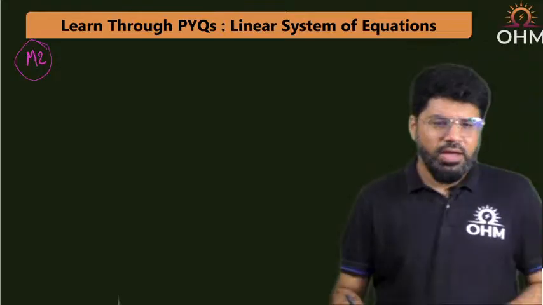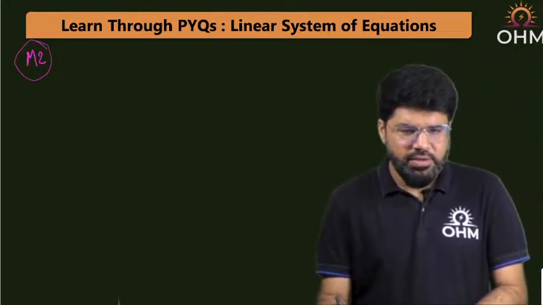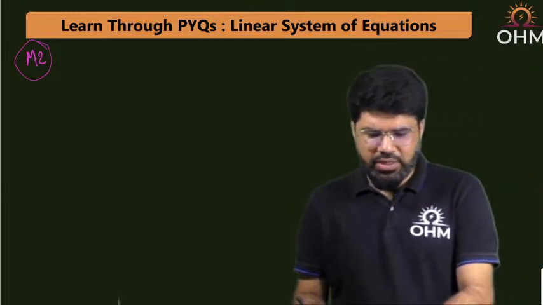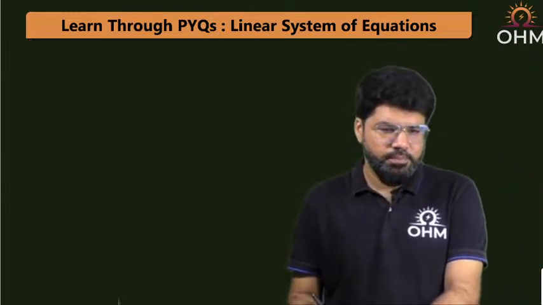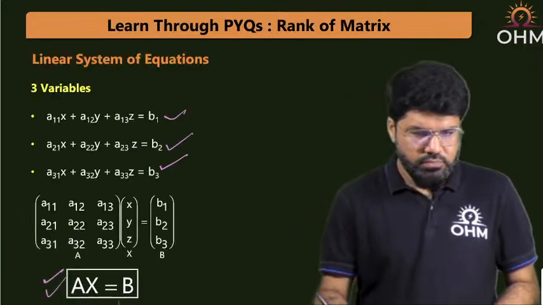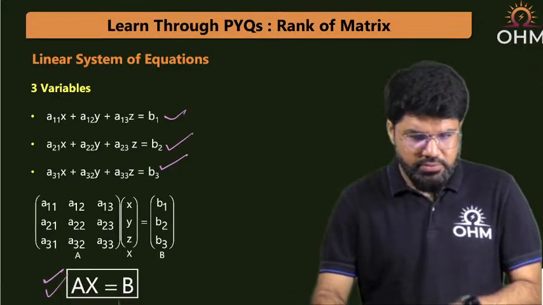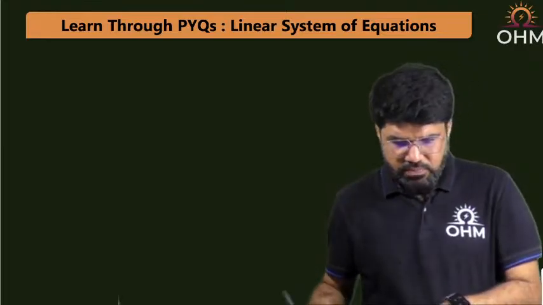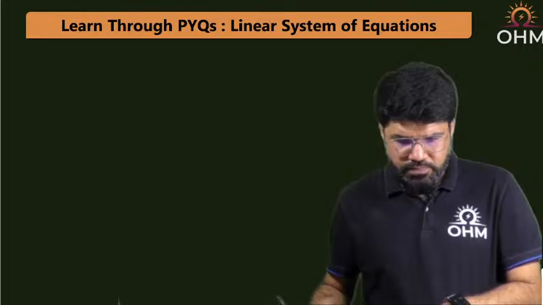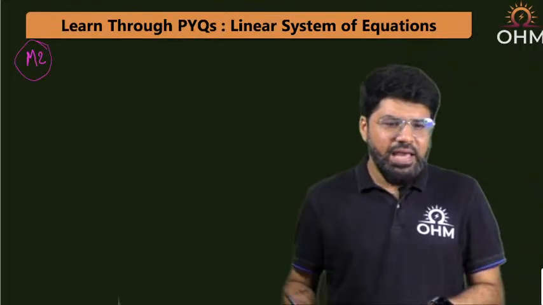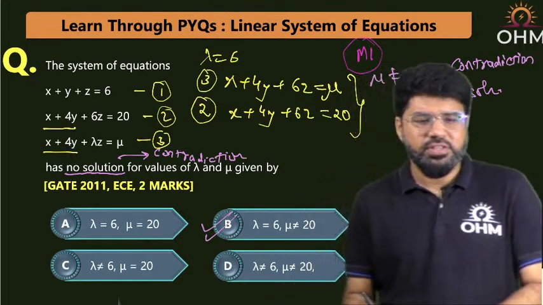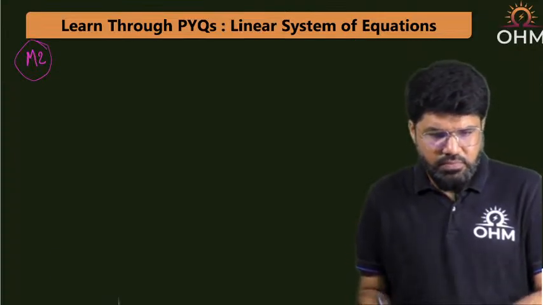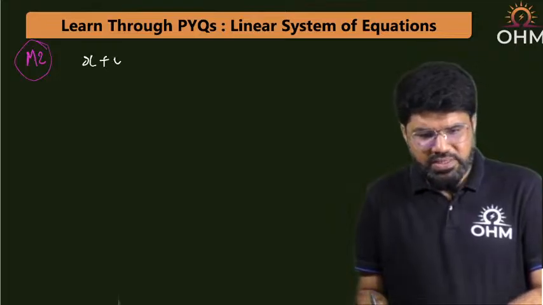So I'll write down the equations basically. What are the equations given to me? Where is that question gone? Just a second. Yeah, x + y + z = 6.